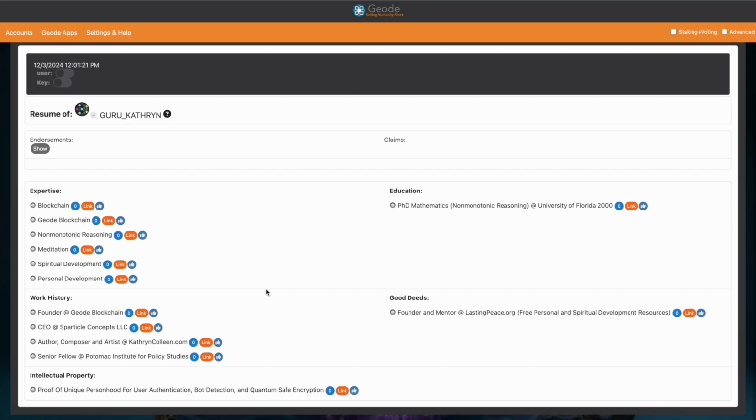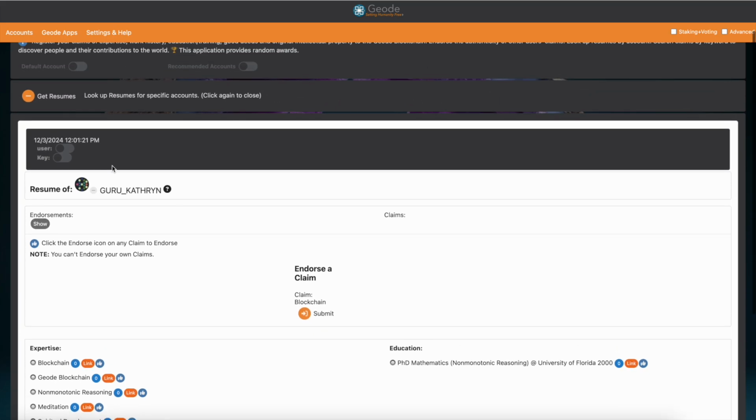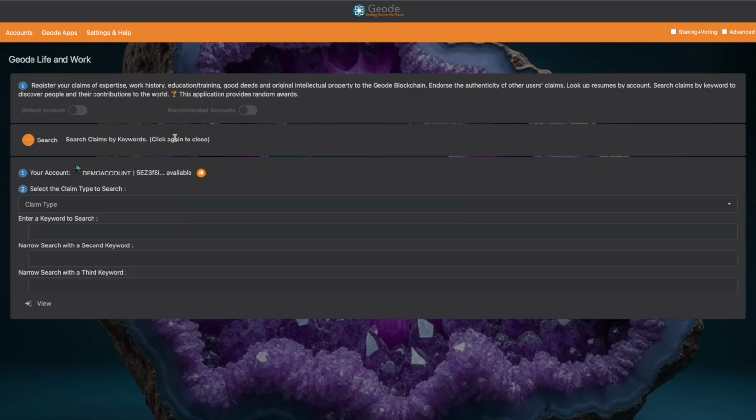So here's one. You can see that the claims are sorted into type: expertise, work history, intellectual property, education, good deeds. Each claim is just one thing, one degree, one certification, one bit of work history, one good deed, or one word or phrase of expertise. You can endorse a claim by clicking that button and then clicking submit. Super easy. So endorse your friends' claims for their authenticity, if you know it to be true. If you're a teacher or a university, you can endorse the authenticity of the degrees you've granted, and so forth.